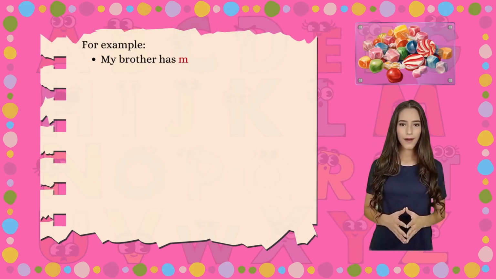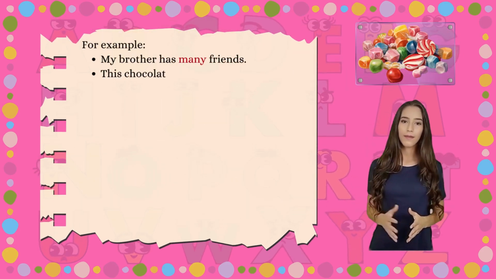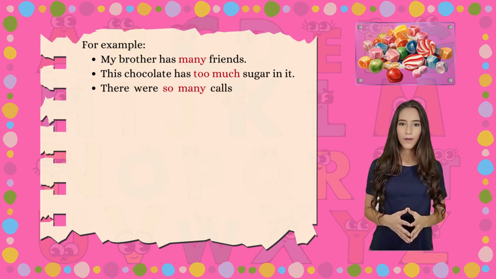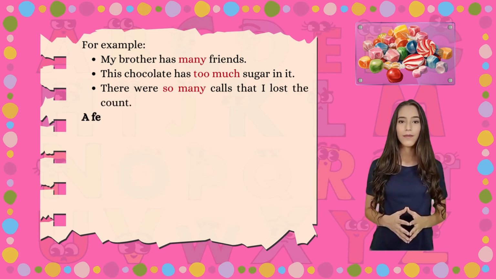For example, my brother has many friends. This chocolate has too much sugar in it. There were so many calls that I lost count.